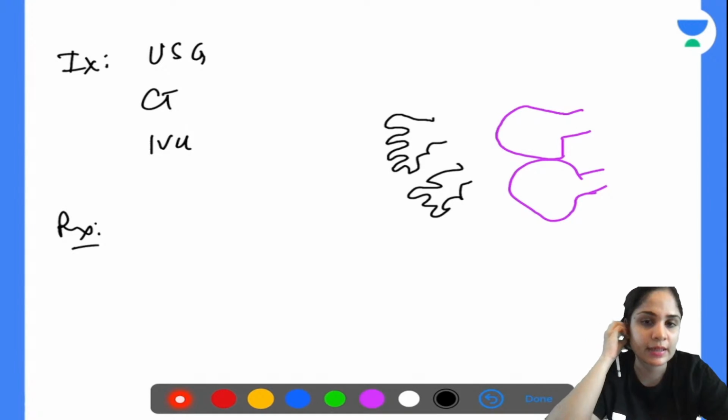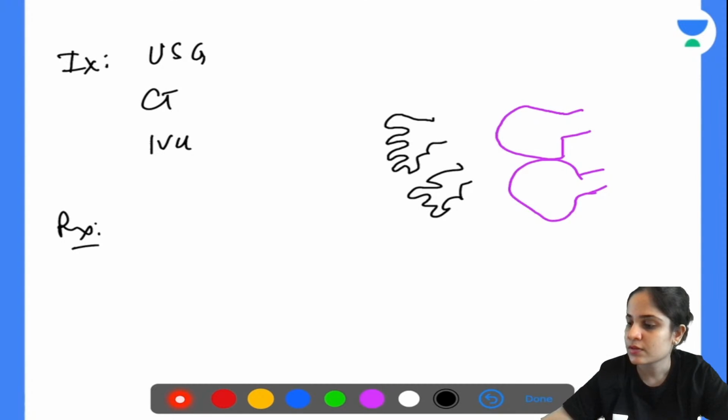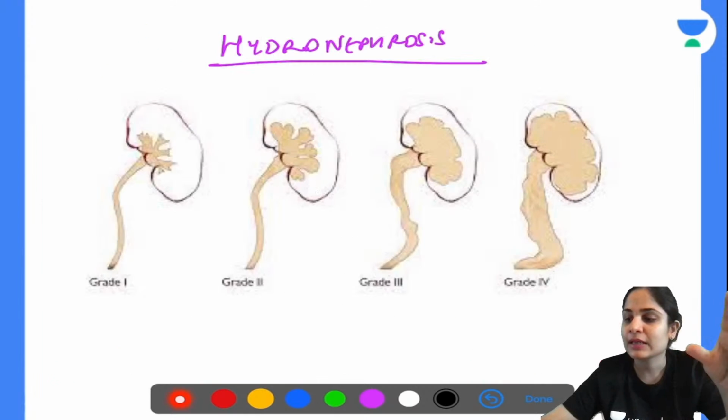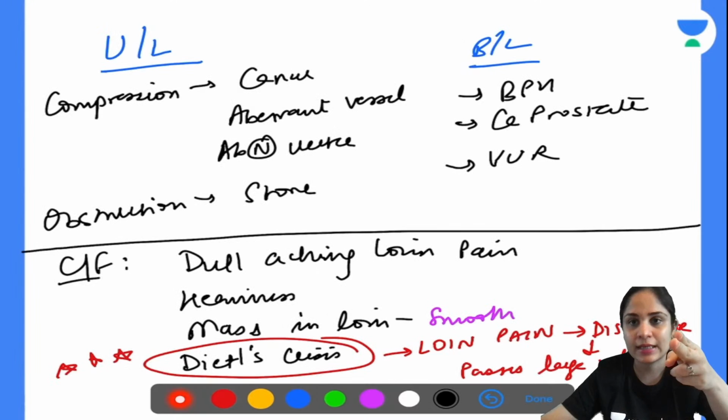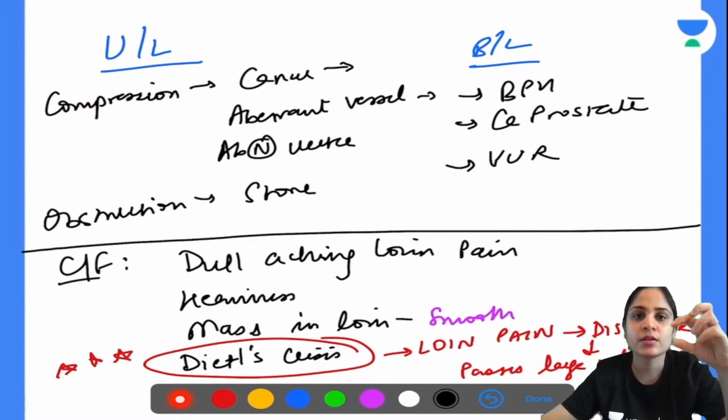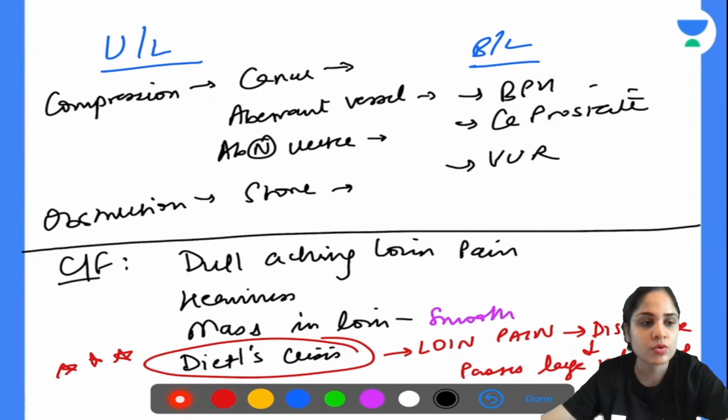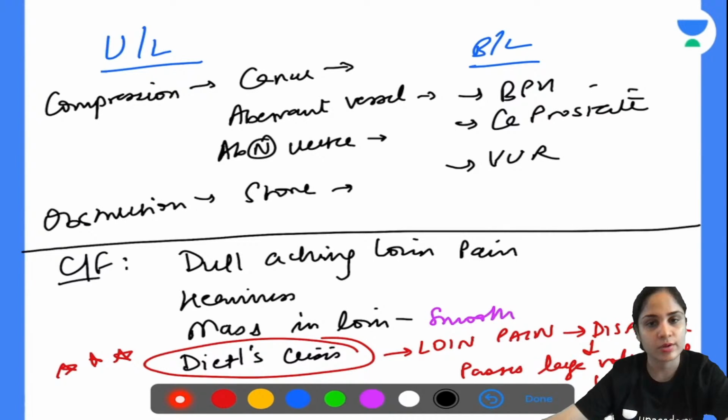Okay, what is the treatment? Absolutely correct. So you have to treat the cause. Suppose you have some growth which is compressing, you will debulk the growth. If there is an aberrant vessel, you will ligate the aberrant vessel. If there is an abnormal ureter, you will treat it accordingly. If there's a stone, you will have to do a stone removal, ureteroscopic removal, or you can do lithotripsy. Benign prostatic hypertrophy or CA prostate, you will do a prostatectomy. So you have to treat according to the cause. So that is the treatment. Treat the cause.